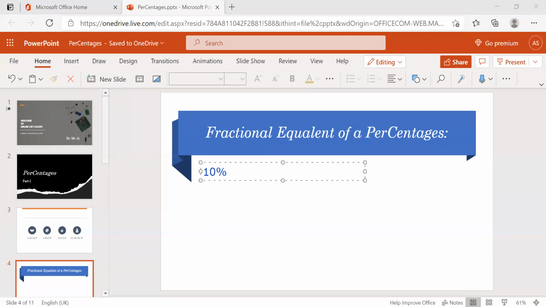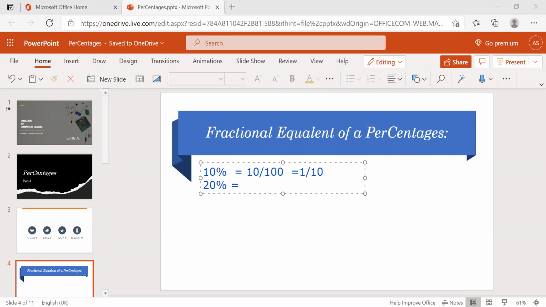10%. If I ask for 10%, how can we get it? 10% is nothing but 10 by 100, right? We can say directly that equals 1 by 10. Is it clear? 10% is 10 by 100. The total is 100, and what they're asking is 10. What is the 10th part of 100? So 1 by 10. 10 by 100 is nothing but 1 by 10. And come to 20%. What is 20%?